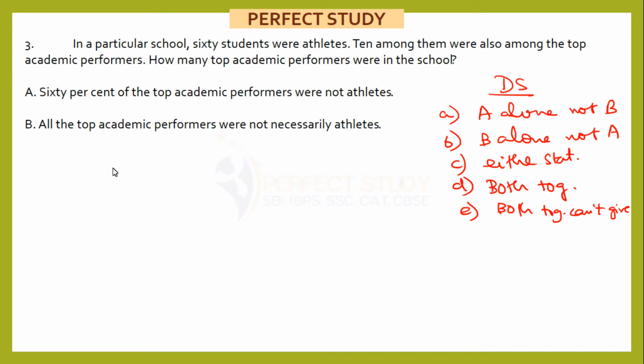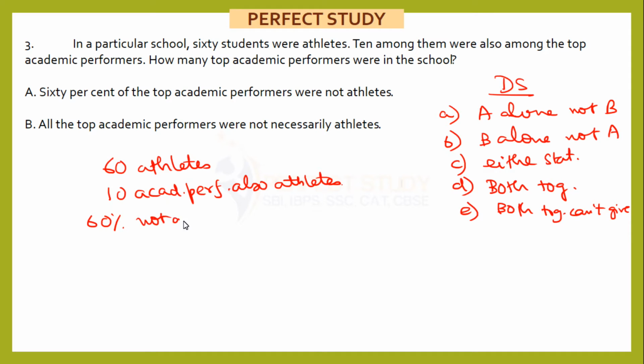So in the school we have 60 athletes, out of which 10 are also top academic performers. So there are 10 top academic performers who are also athletes. Fine. Now statement A says 60% of the top academic performers were not athletes. Now if 60% are not athletes, that means 40% must be athletes. Okay, it's an either or case. We are talking about the top performers because the statement directly talks about top performers only.